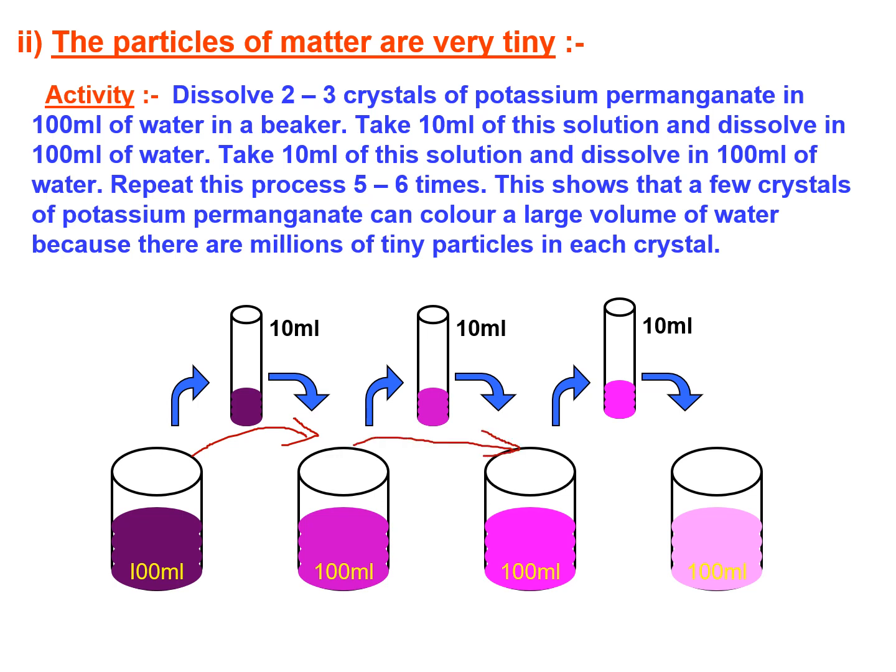What are we doing? We are diluting this concentrated solution. Even after so many dilutions, at the end you see that there is still some coloration in the beaker. So what does this suggest? This suggests that particles of matter are very tiny.